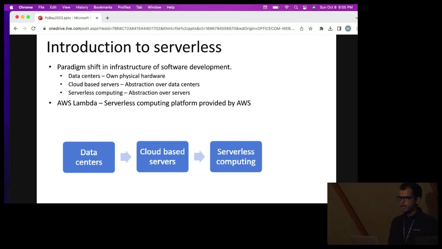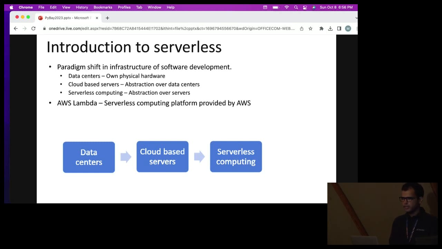There has been a paradigm shift in infrastructure management for software development in the last 10 to 20 years. Traditionally, companies used to own their own big data centers with physical hardware, and those machines were used for managing applications, serving client requests, basically as a server, and for any other computing needs.